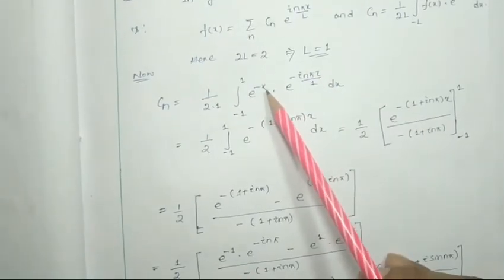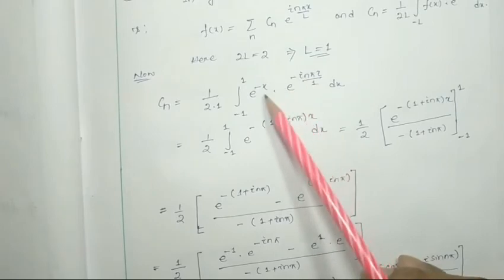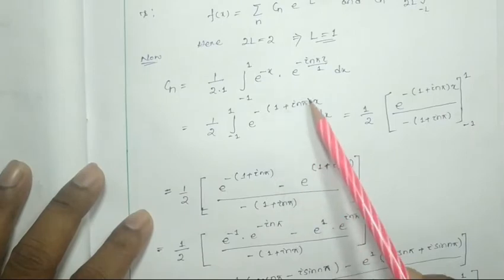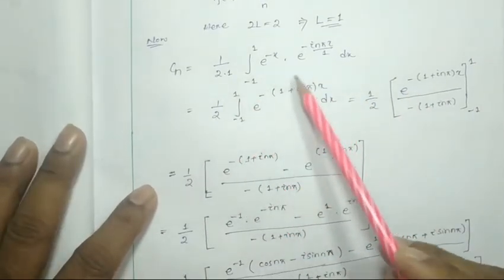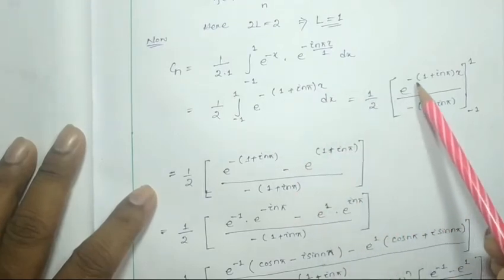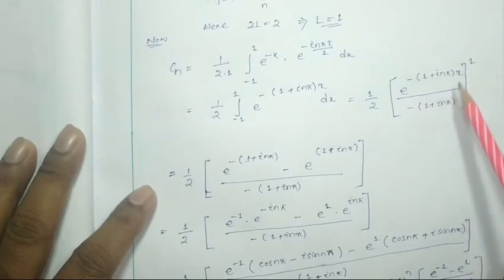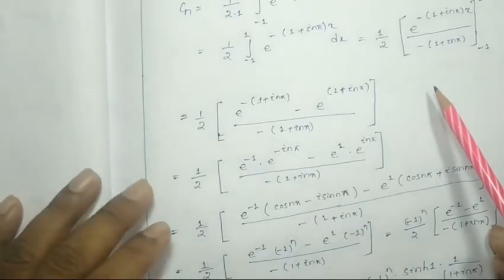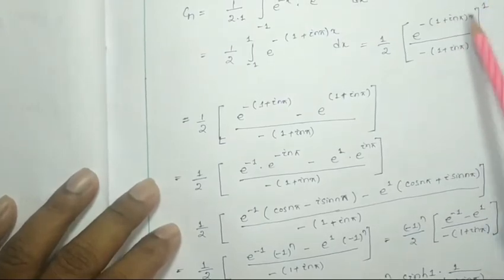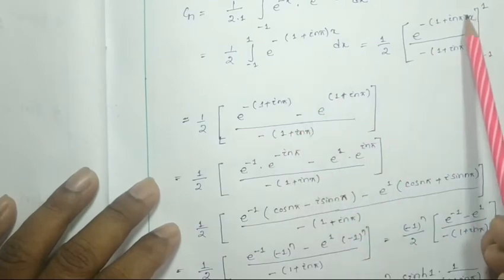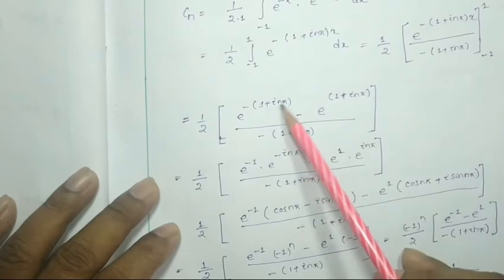These powers will simply add with each other. This will be e to the power minus 1 plus i n pi whole into x dx, and the integration of this is in the form of e to the power ax, right? So 1 by 2, e to the power minus 1 plus i n pi x by minus 1 plus i n pi, with limits minus 1 to 1. Now we have to put the limits carefully. First I put 1 as the limit, then it will be e to the power minus 1 plus i n pi, with x replaced by 1.